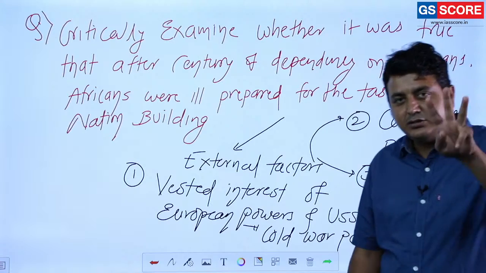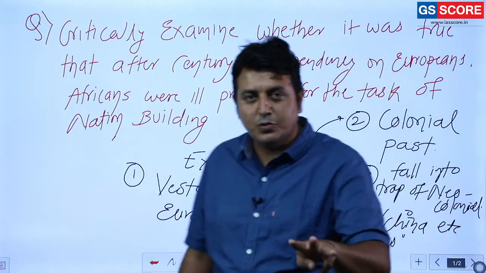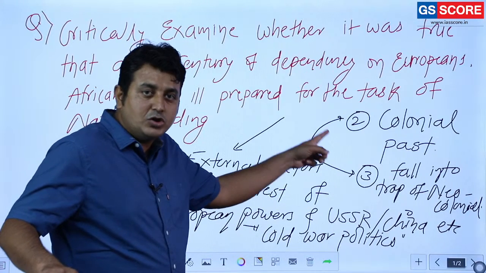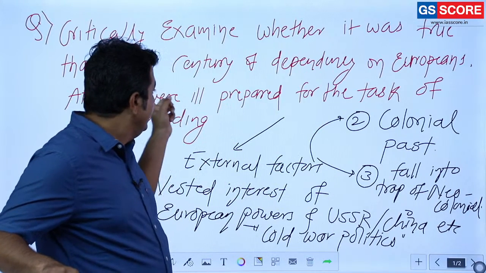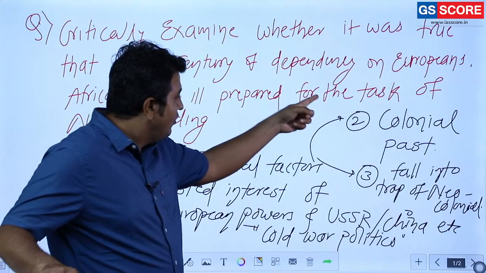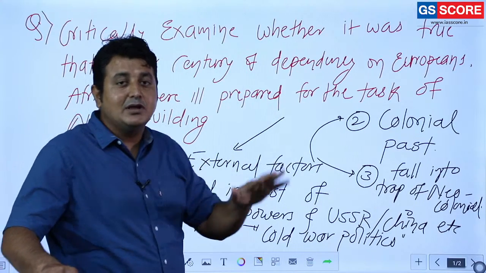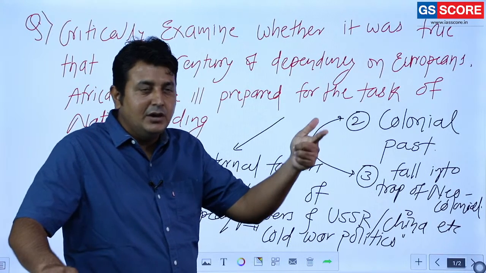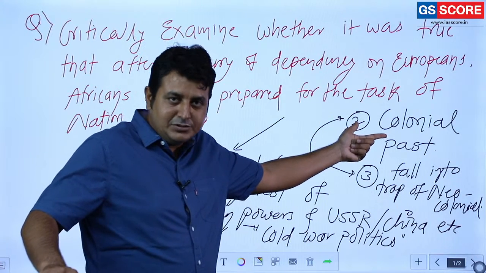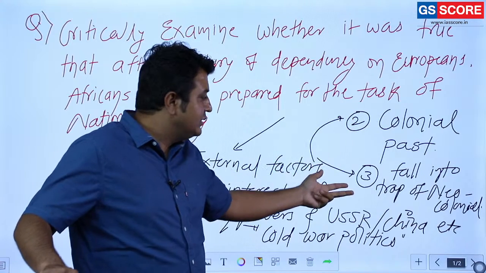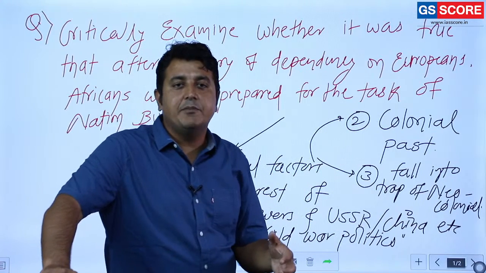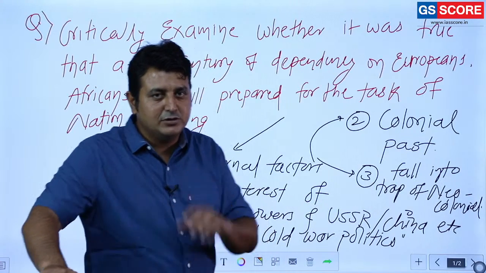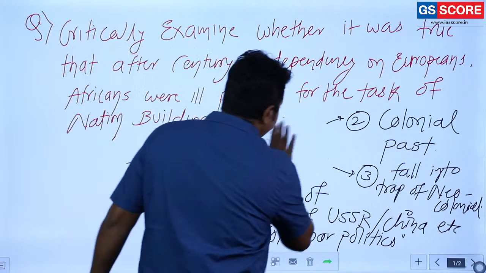So these are the three most important factors responsible for the ill preparation for the task of nation building. These are the external factors. Cold War is an important thing. Second, dependency on colonial masters or colonial past, and third most important, falling into the trap of new colonialism. So these are the three external factors that played an important role. Okay.